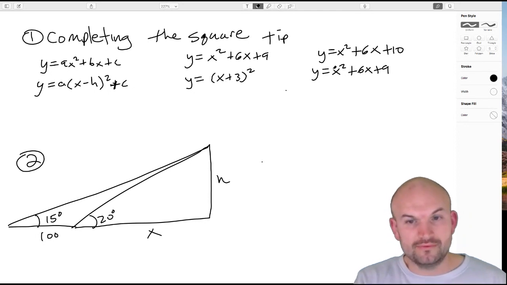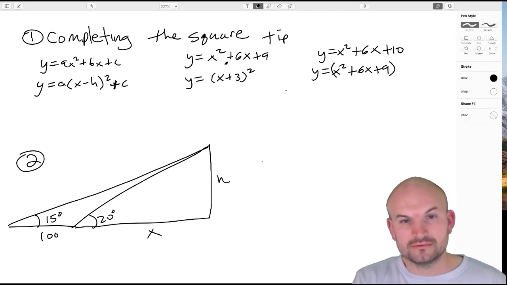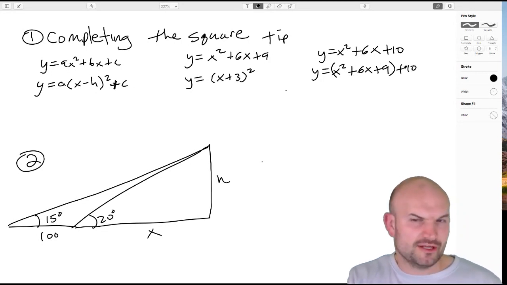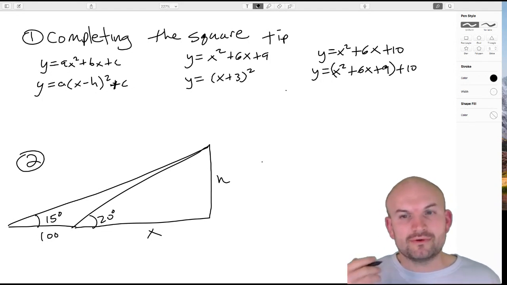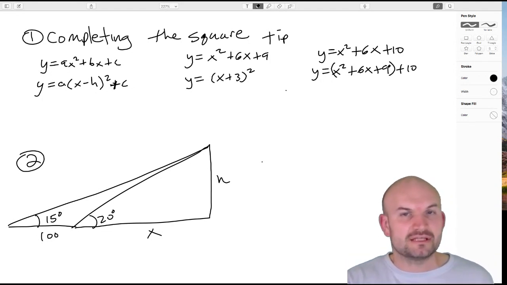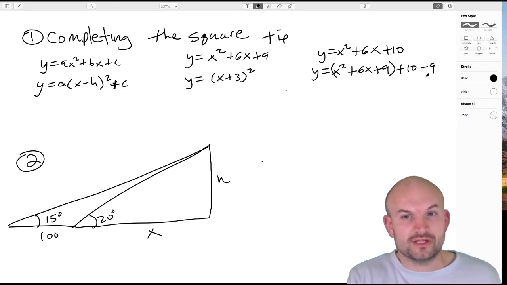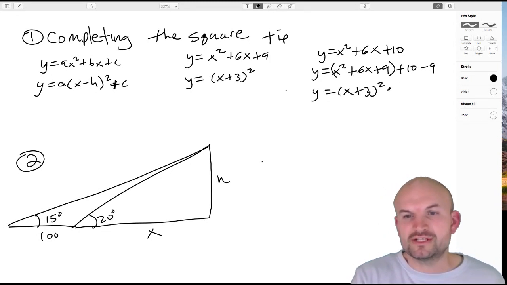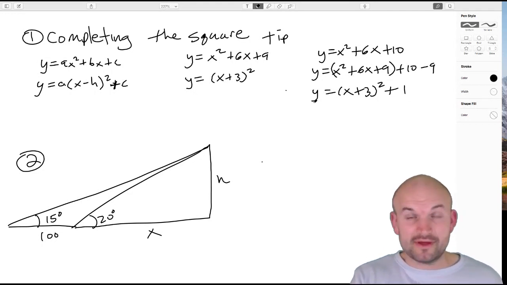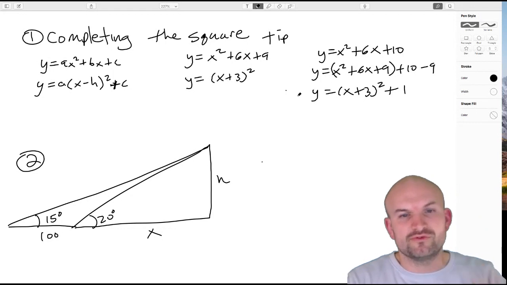Well, that creates my perfect square trinomial, which I needed. But don't forget there's a 10 there. And also don't forget, you can't randomly add a 9 to an equation. Equations are equal on the left and the right. So if you add a 9 on one side, that's fine, but then you also have to subtract it on the other side. Now I can factor this down, and that becomes (x plus 3) quantity squared. 10 minus 9 is going to be 1. And there you go. We have now converted from standard form to vertex form.